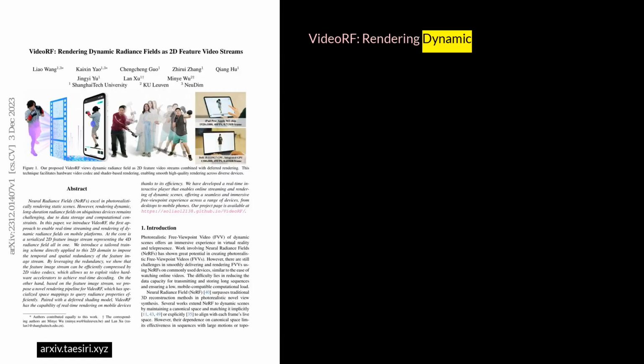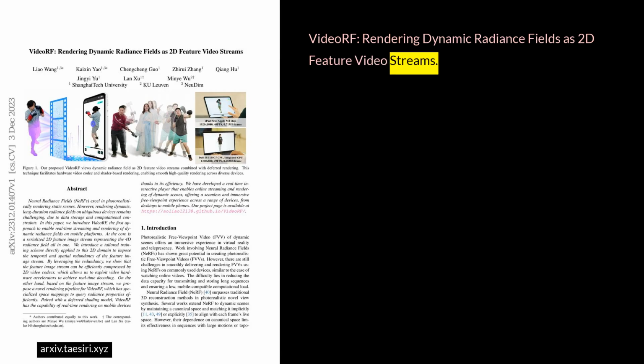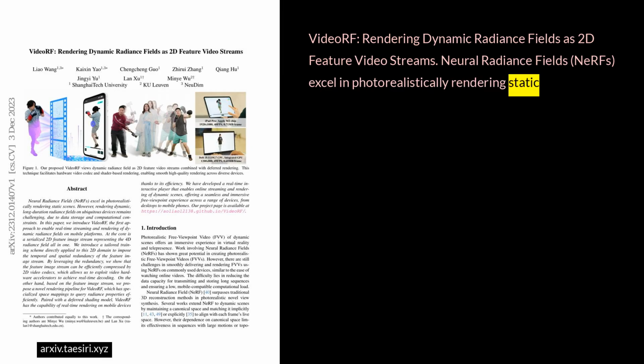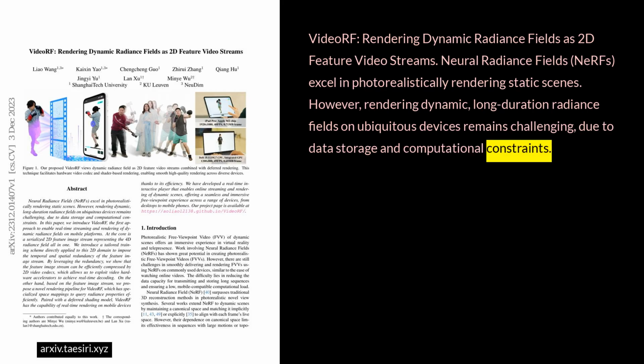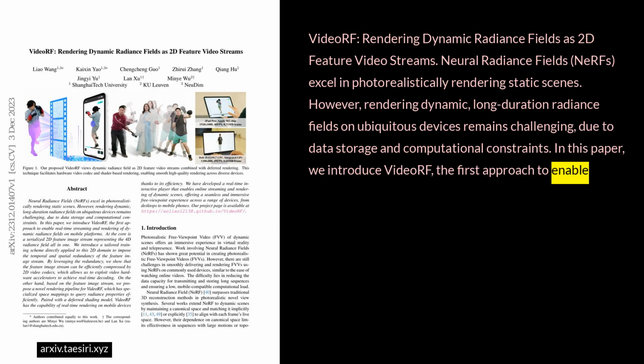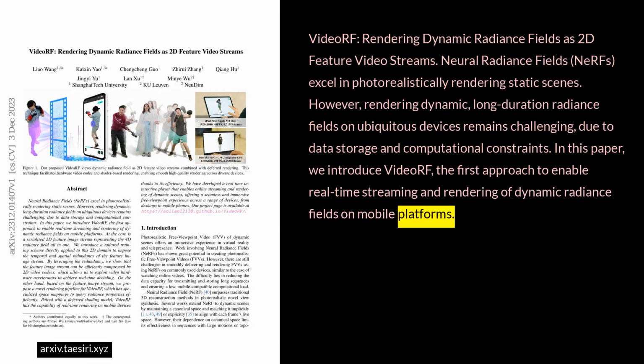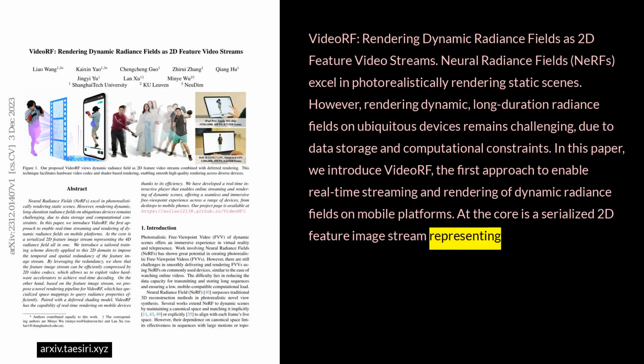VideoRF, rendering dynamic radiance fields as 2D feature video streams. Neural radiance fields, NeRFs, excel in photorealistically rendering static scenes. However, rendering dynamic long-duration radiance fields on ubiquitous devices remains challenging due to data storage and computational constraints. In this paper, we introduce VideoRF, the first approach to enable real-time streaming and rendering of dynamic radiance fields on mobile platforms. At the core is a serialized 2D feature image stream representing the 4D radiance field all-in-one.